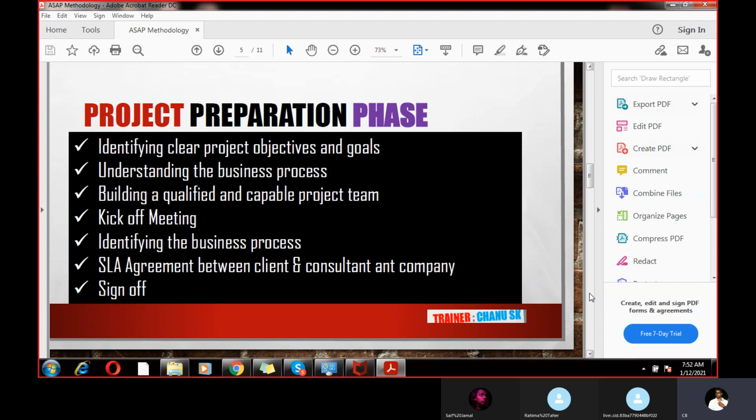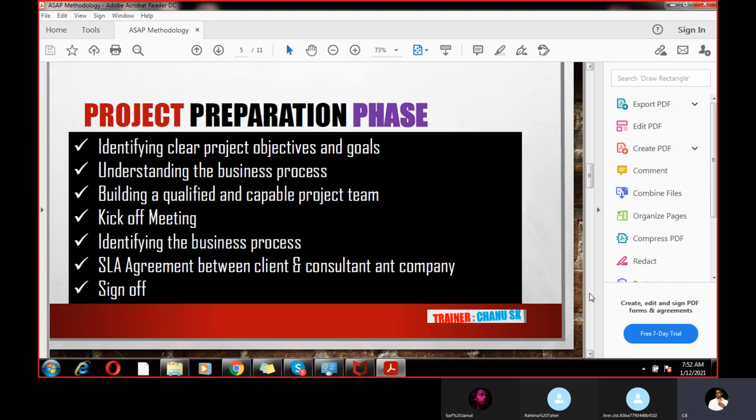That is the reason in the kickoff meeting we cover our goals and objectives, what we need to do, and the code of conduct we need to follow at the client location. A qualified and capable project team will be recruited by the project manager. Initially the kickoff meeting is like an introduction meeting with your entire team, because sometimes you will have to work with the PP, MM or SD team. So interaction with the entire team is very important.